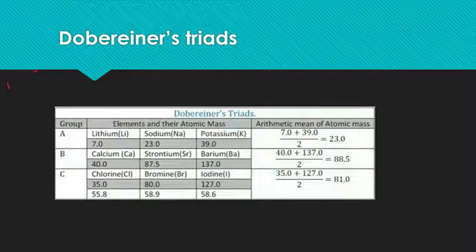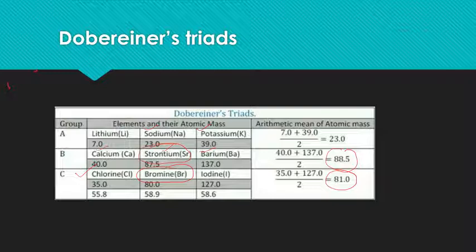So here this is the first group: lithium, then sodium and potassium. The second group is calcium, strontium and barium. When he calculated the mean of calcium and barium, it comes to 88.5, and this is the atomic mass of the middle element, strontium. Then he took these three elements, chlorine, bromine and iodine, and calculated the mass of bromine, that is 81.0. So in this way he arranged the elements with respect to their atomic masses.